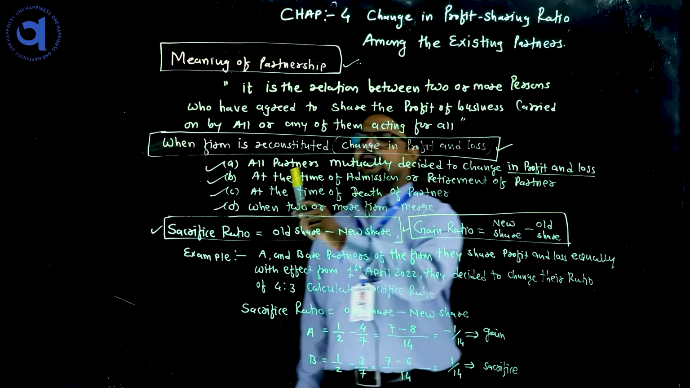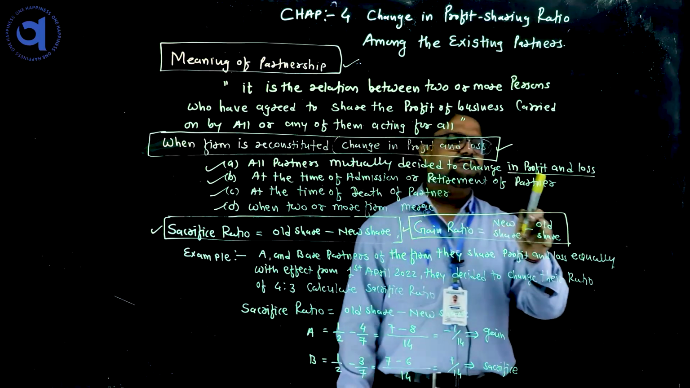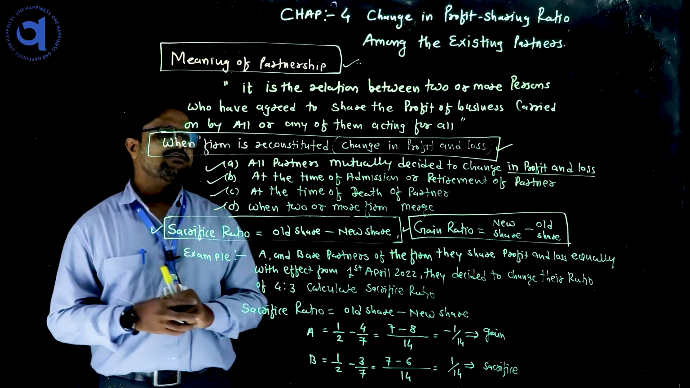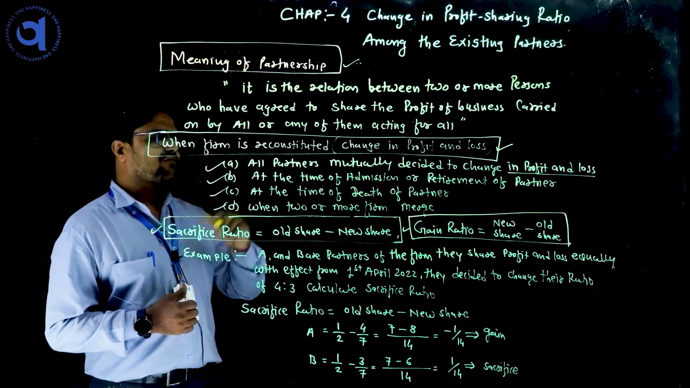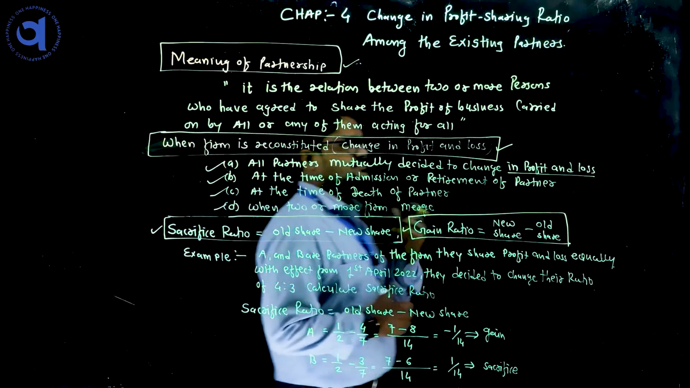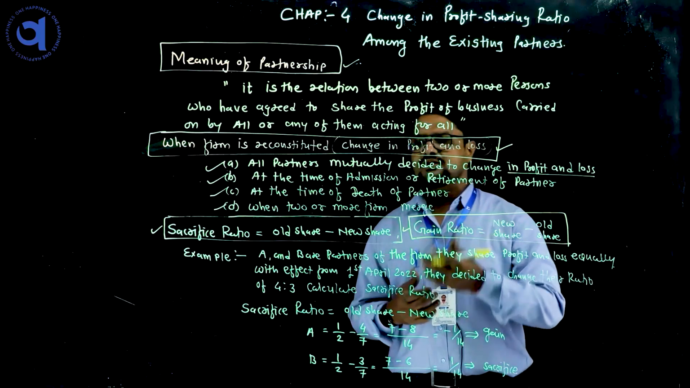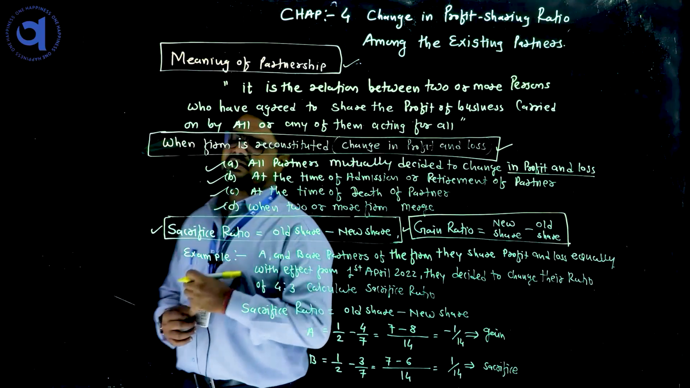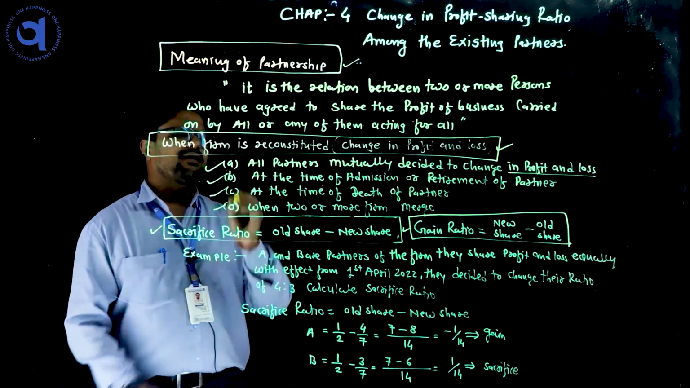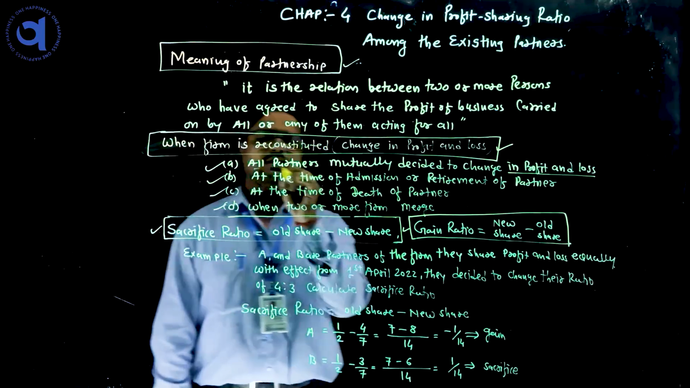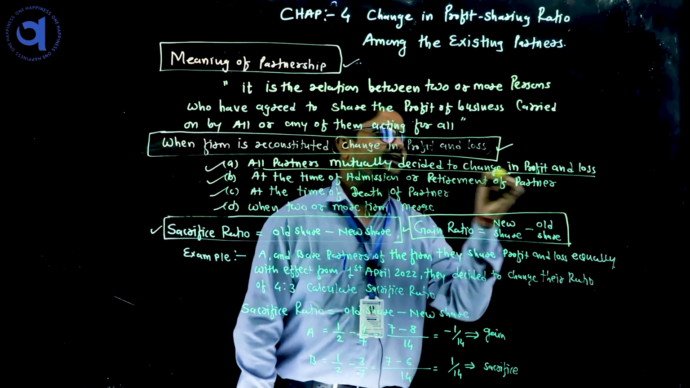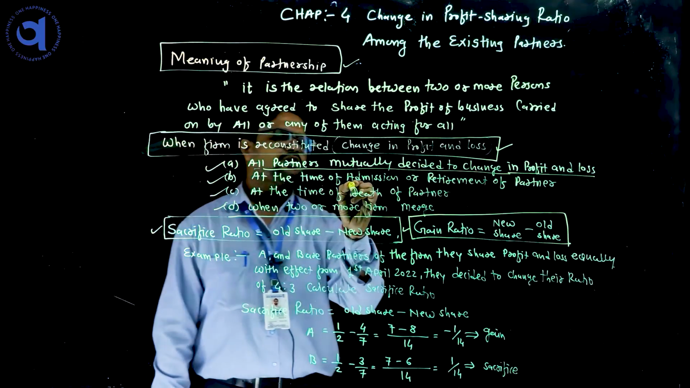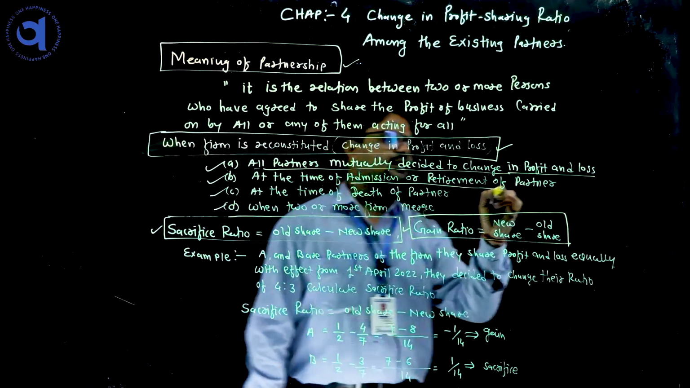Here, all partners mutually decide to change the profit sharing ratio. Before starting the business, whatever ratio is decided by the partners, after a certain period of time, if the partners decide they want to change the profit and loss ratio, and when all partners agree, then it is possible to change the profit sharing ratio. The second condition is at the time of admission and retirement of a partner.